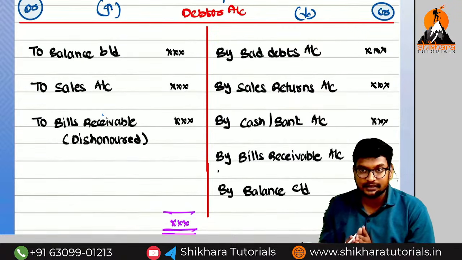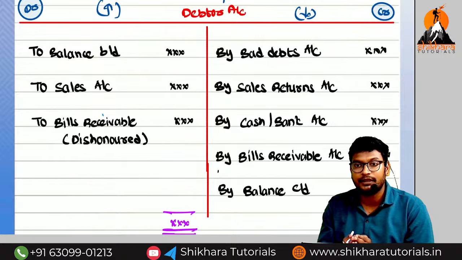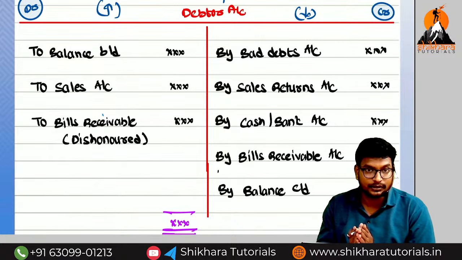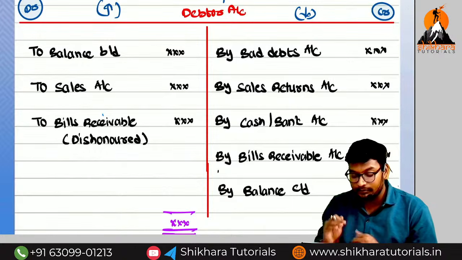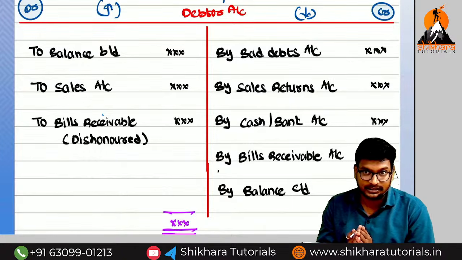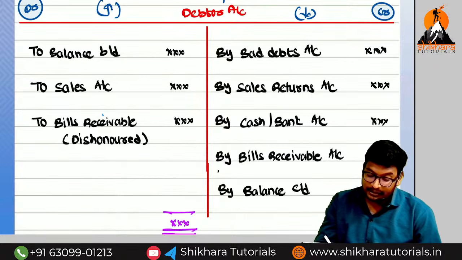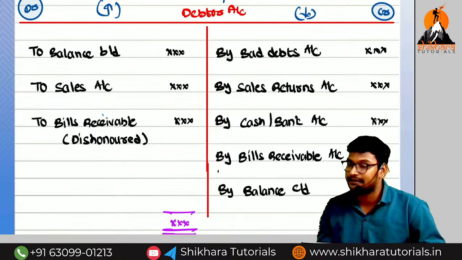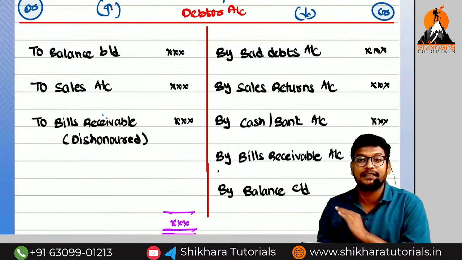If you remember this account, the same account I will use in the NPO also, and in the branch also, but I will make the changes according to that chapter. And this account is mainly useful for which chapter? Single entry. We are not discussing the basics, we are discussing the single entry only.